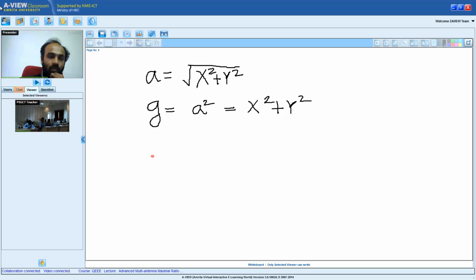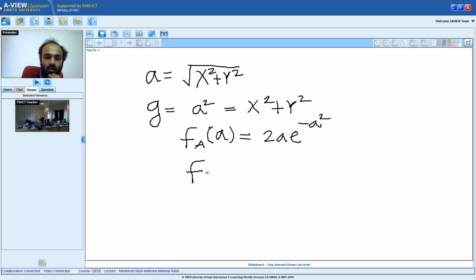PSG College, how do I transform f of A equals 2A e power minus A square? What is f of G? That is, what is the distribution of this gain?